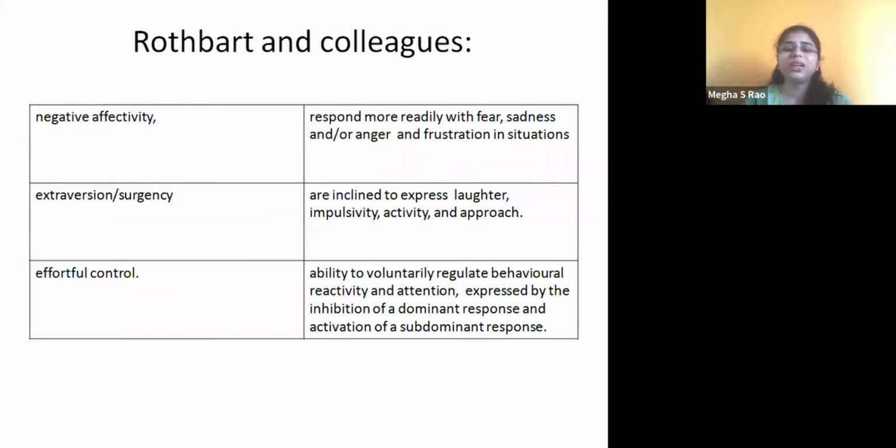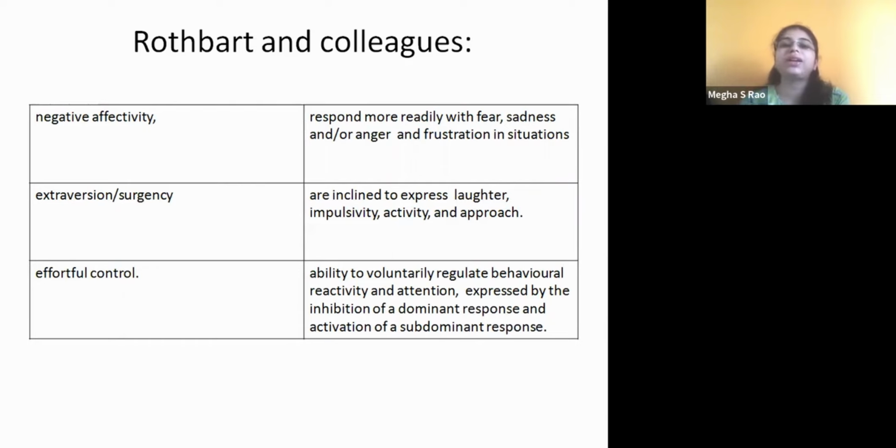And there is this person, Rothbart, a researcher, and his colleagues came up with 3 kinds of temperament. One is called negative affectivity, another is called extroversion or surgency, and another is effortful control. So what is this negative affectivity temperament?